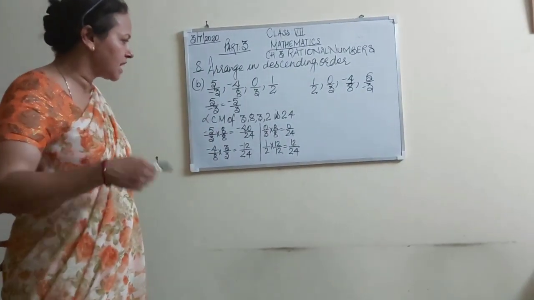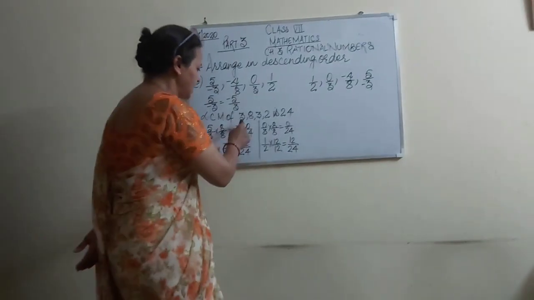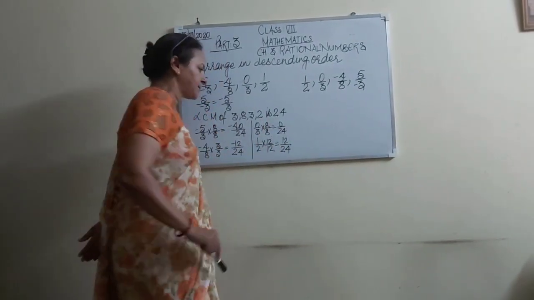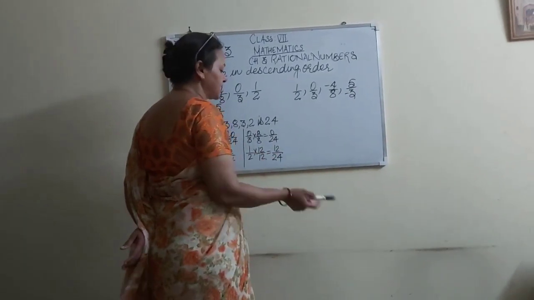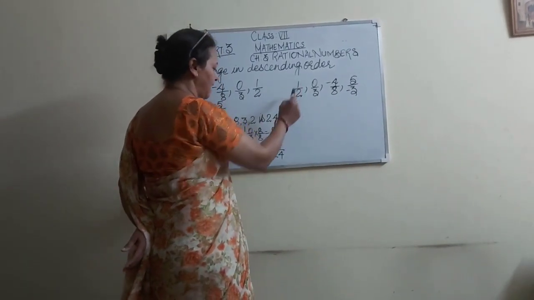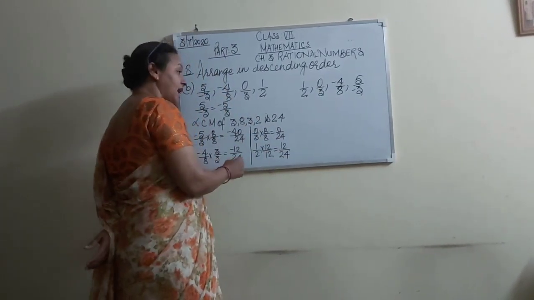Now we have to find which is the biggest number. These two are negative numbers, these two are positive numbers. First of all, we will see the positive numbers. 0 and 12, which is the greatest one? 12. So this is for 1 by 2. Then 0 by 3, because the others are negative numbers.